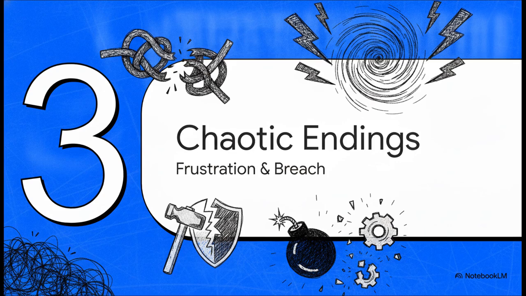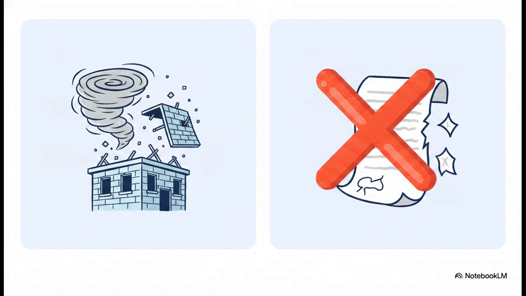Part 3, discharge via frustration and breach. We've covered the peaceful endings, so now we're shifting gears to look at the messy, chaotic ways a contract can die. On one side, we have discharge by frustration. Picture a tornado. This happens when an unpredictable event makes the contract absolutely impossible to perform. This principle is found in Section 57(2).